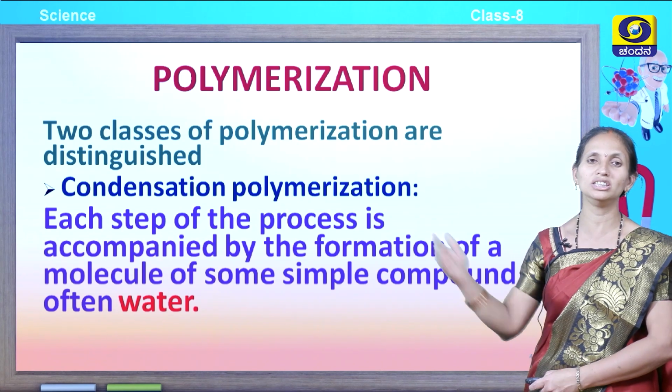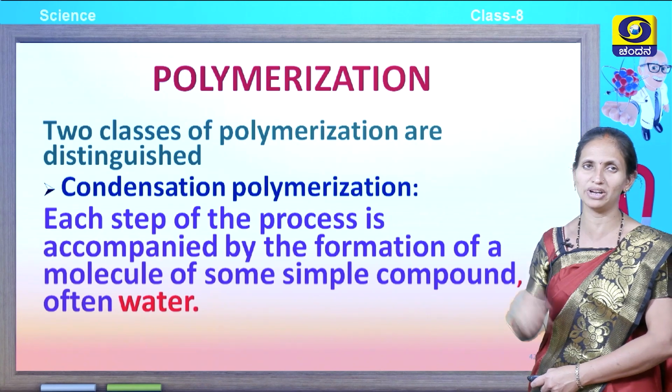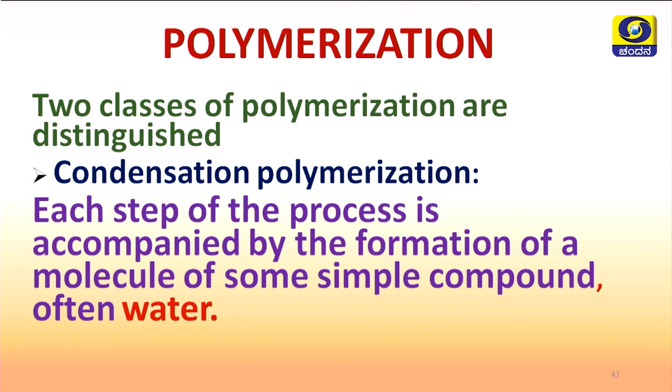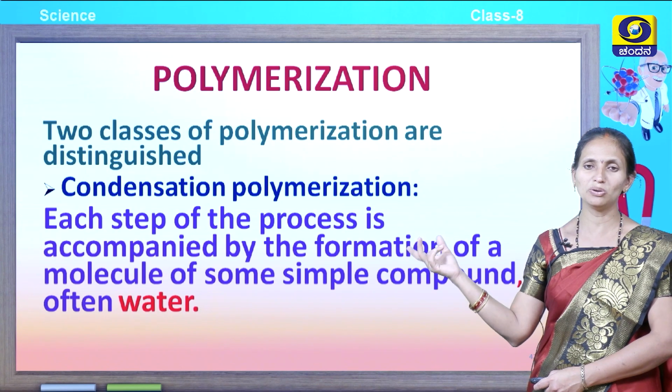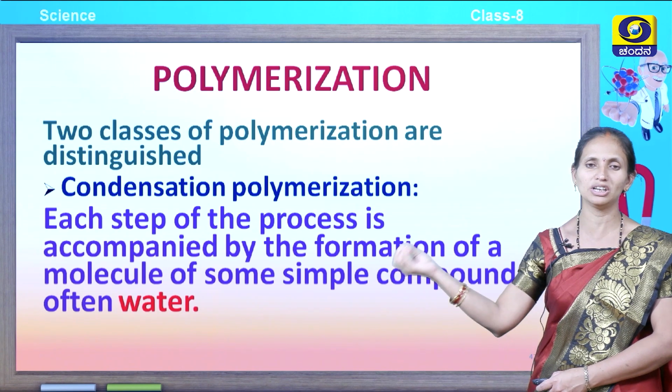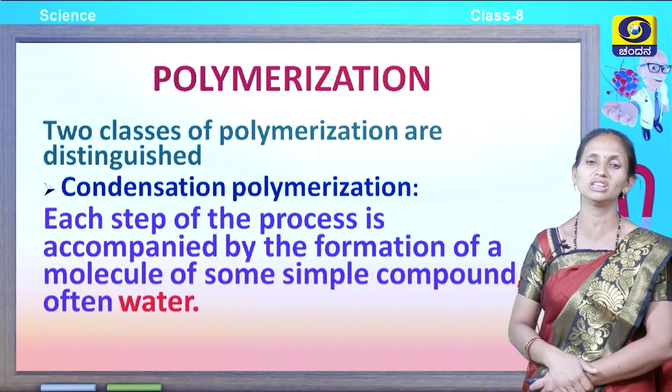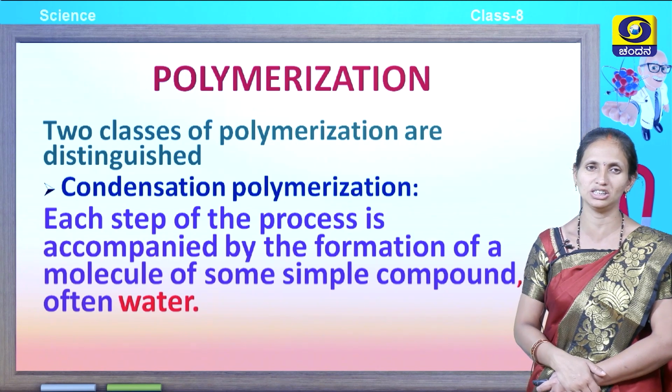Let us see what condensation polymerization is. In condensation polymerization, each step of the process is accompanied by the formation of a molecule of a simple compound, often water. When two molecules are combined together, it leads to the release of water. This is condensation polymerization.